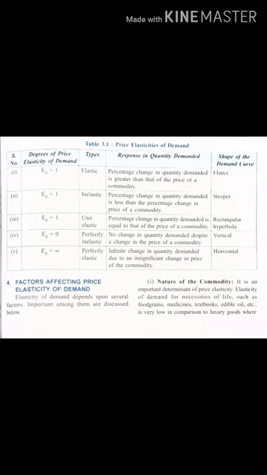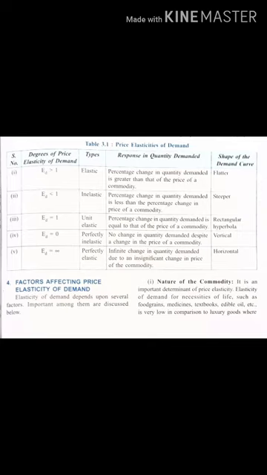Likewise, if the elasticity of demand is less than 1, then what will be the type? The type will be inelastic. The response is that the percentage change in quantity demanded is less than the percentage change in the price of the commodity. Now what will be the shape of the demand curve? The demand curve will be steeper.